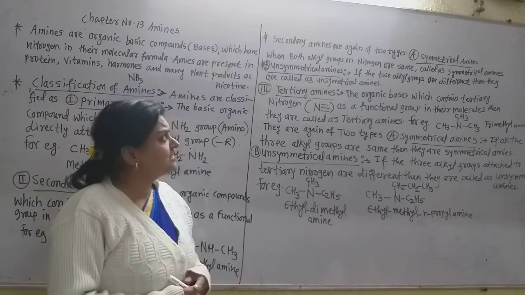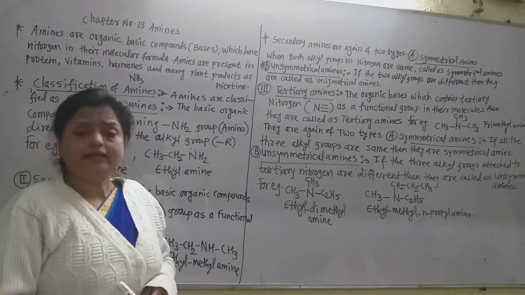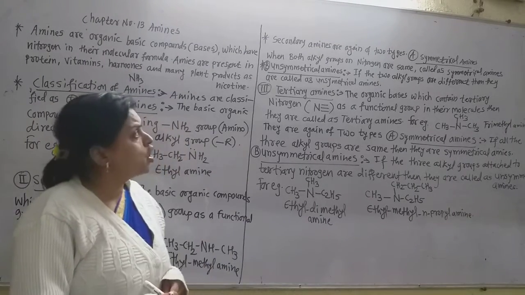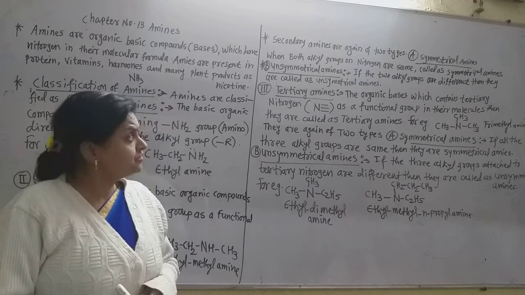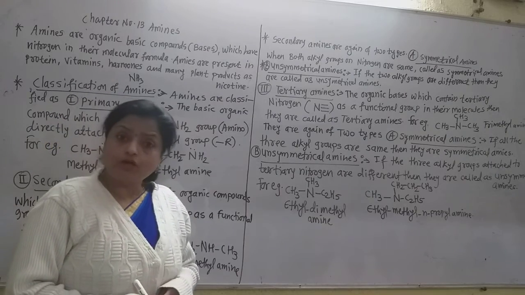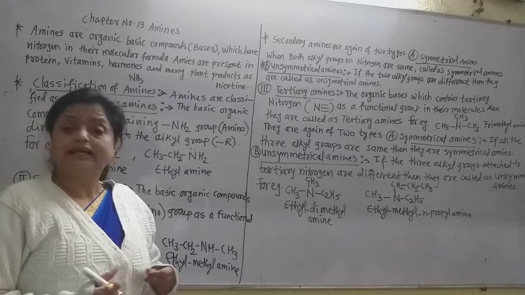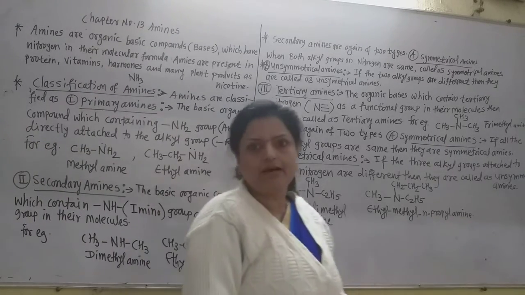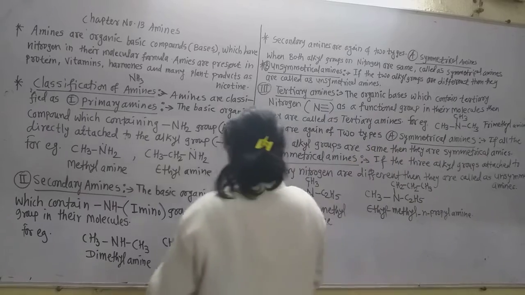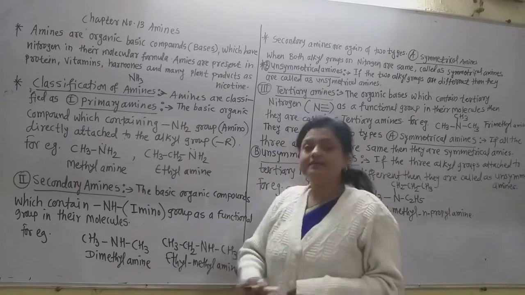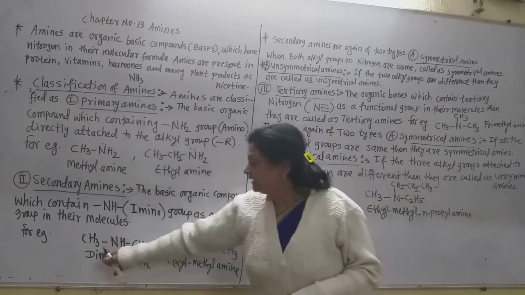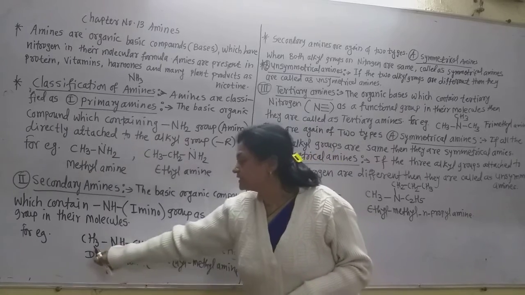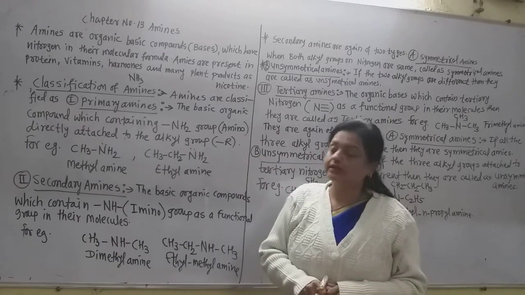As the name suggests, in symmetrical secondary amines, both the alkyl groups attached to the nitrogen atom are the same, then they are called symmetrical secondary amines. For example, now see, this is a symmetrical secondary amine, dimethylamine, because there are two methyl groups, both the same group.